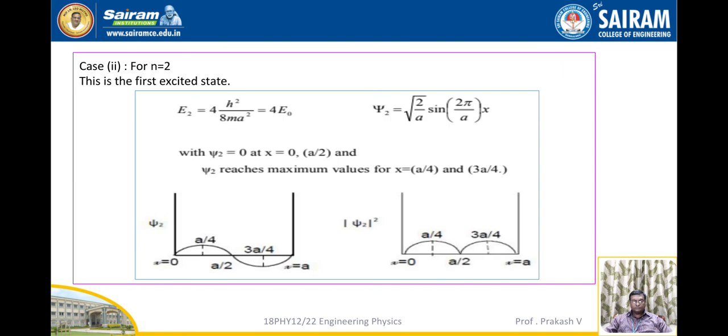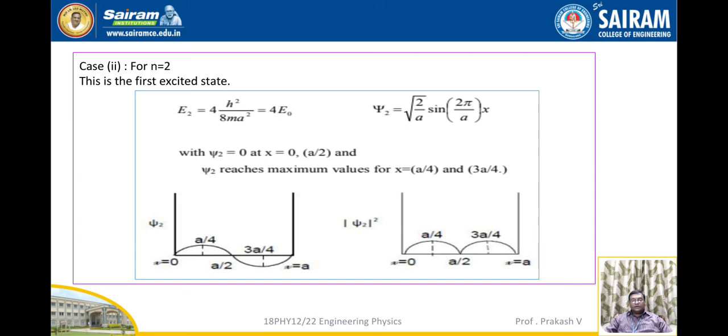Next, case number 2. Here n is 2. This is considered the first excited state, so the energy is E2. E2 is equal to 4h square by 8ma square, that is equal to 4 into E0, because E0 is equal to h square by 8ma square.